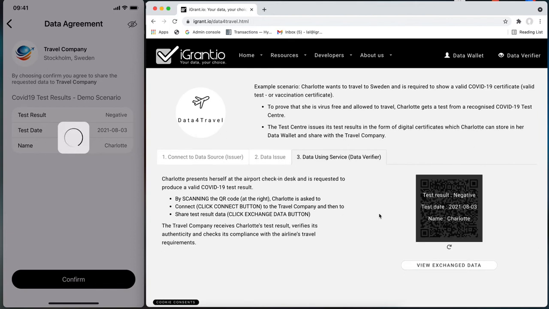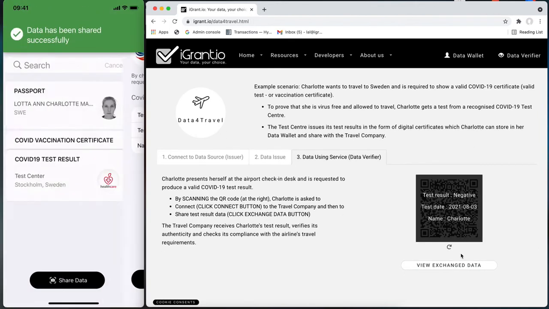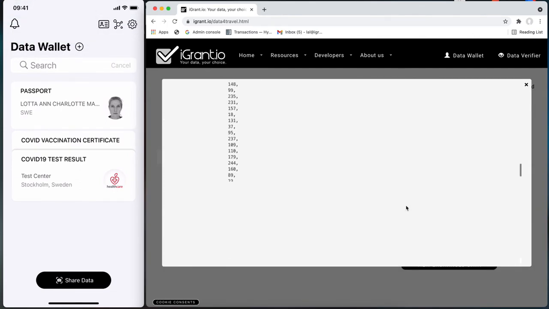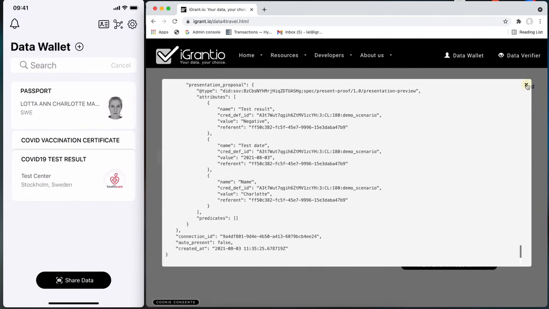The travel company receives Charlotte's test result and verifies the authenticity and integrity of the data. Charlotte can proceed to the gate.